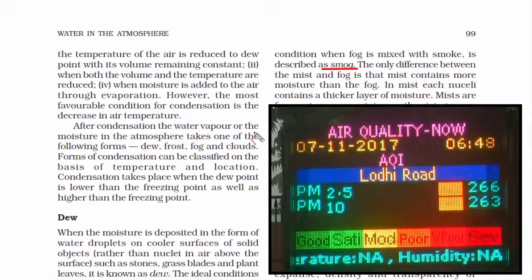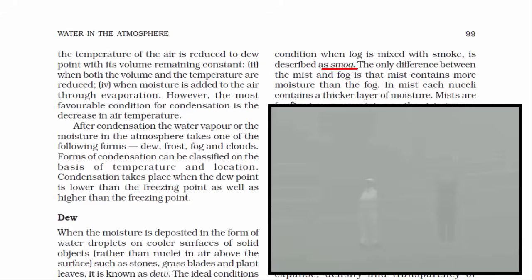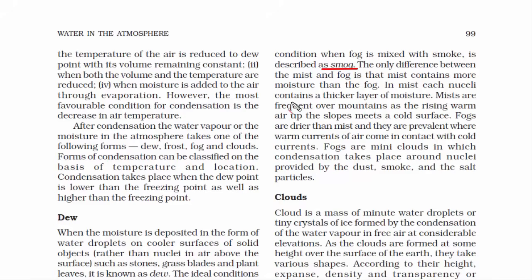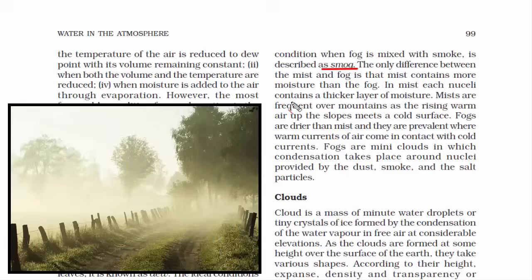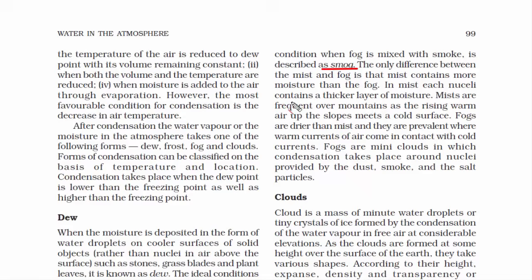A fine example would be the smog in Delhi, which is causing severe air pollution. So moments back I said the only difference between fog and mist is the visibility factor. If the visibility is less than 1 kilometer, then it's due to fog, because fog is apparently dense. And if the visibility is greater than 1 kilometer, then it is due to mist. Now let's go a little closer and try to understand the exact properties of fog and mist.